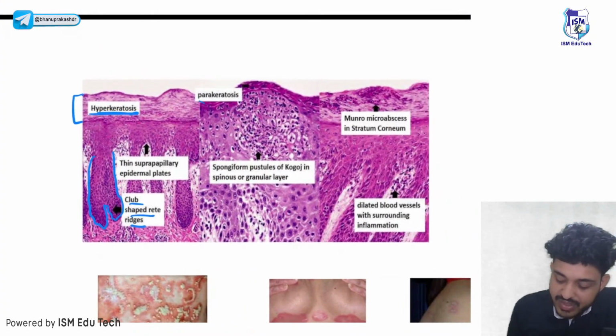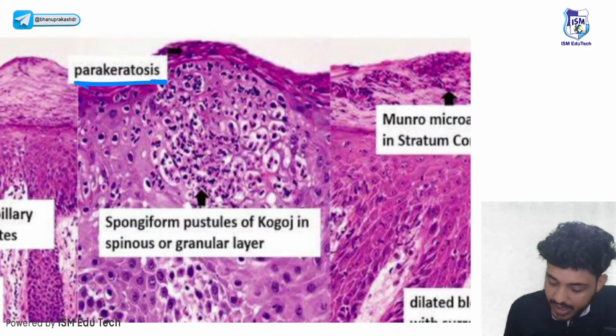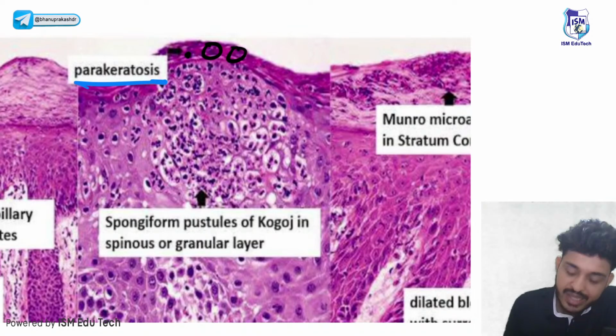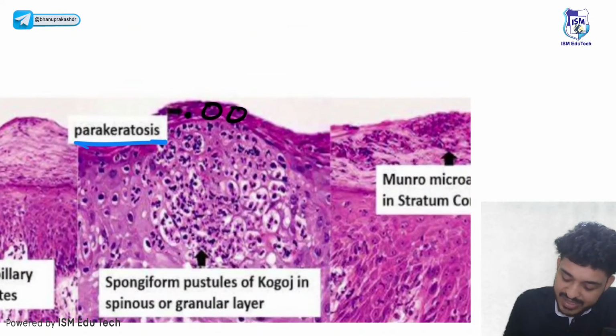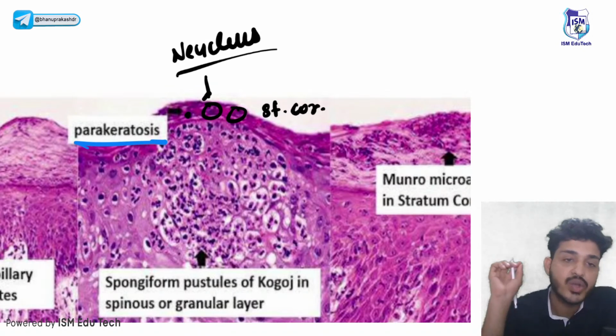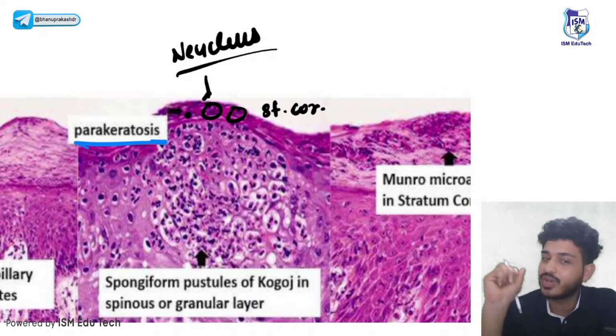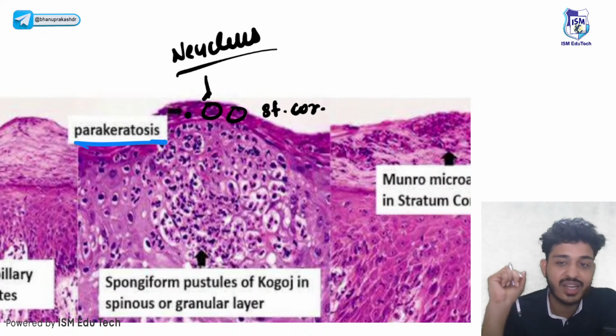Third thing, we will see parakeratosis. What is the meaning of parakeratosis? The meaning of parakeratosis is retained nucleus in the stratum corneum. There should not be any blue dot here, but look, here is a blue dot. That means there is a nucleus in the stratum corneum. If there is a nucleus in the stratum corneum, we call it parakeratosis. Remember the mnemonic that we have studied?